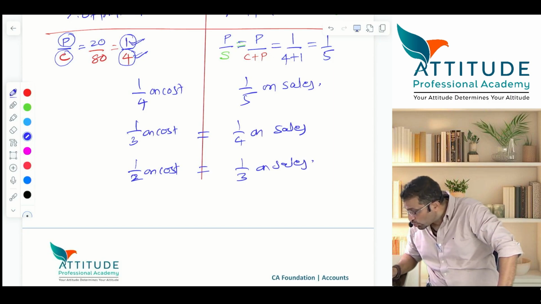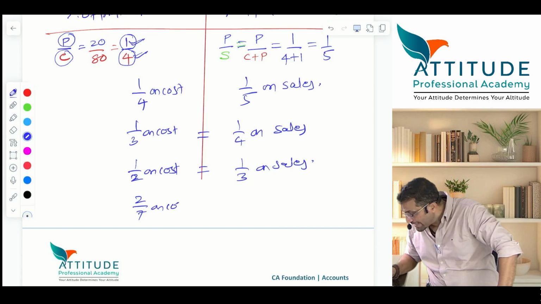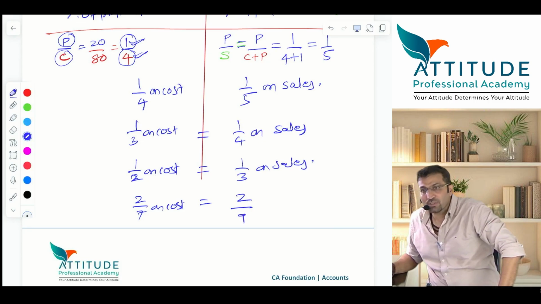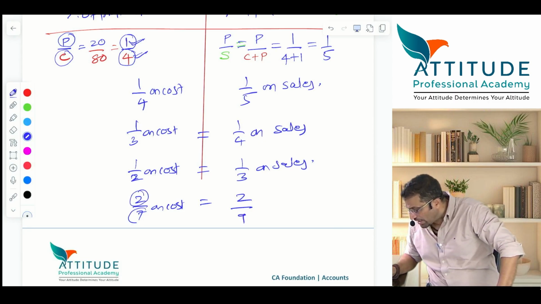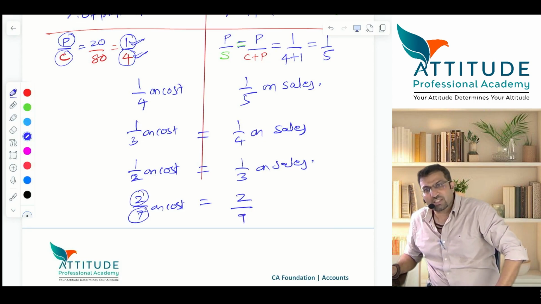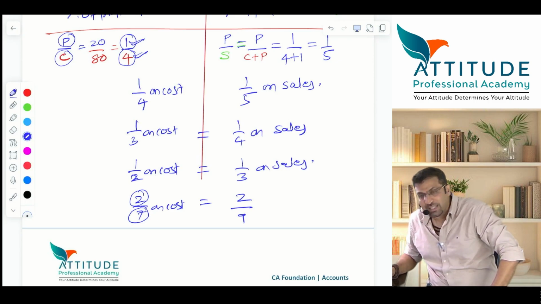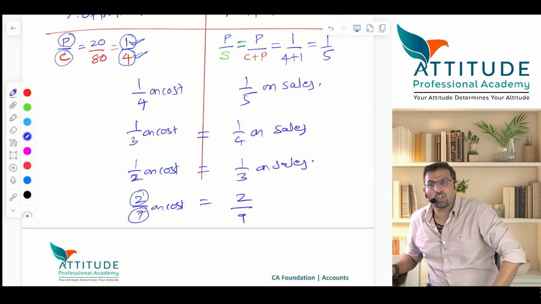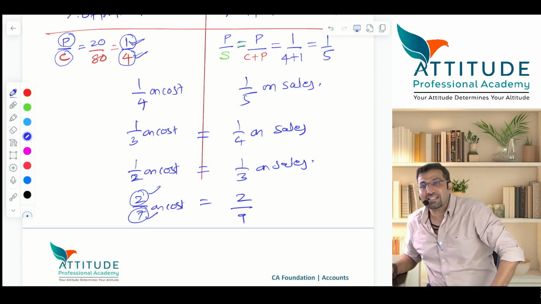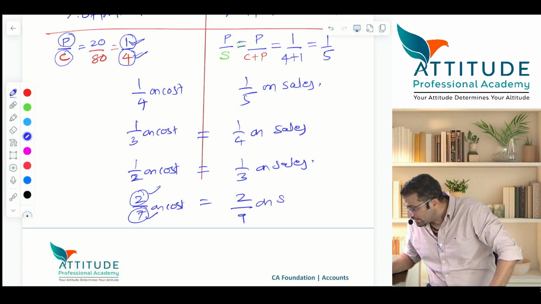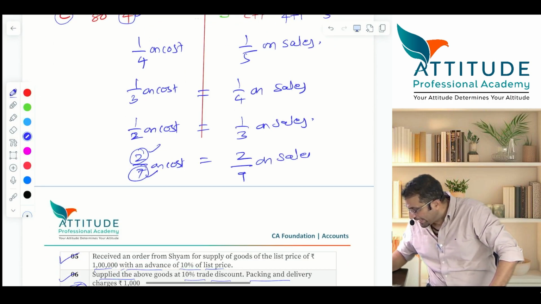If it is 2/7 on cost, then it will be 2/8 or 2/9? 2/9. Profit is 2 rupees and cost is 7 rupees. Cost plus profit is sales, no? So 2 plus 7 is how much? 2/9 on sales. Now, keep on repeating.